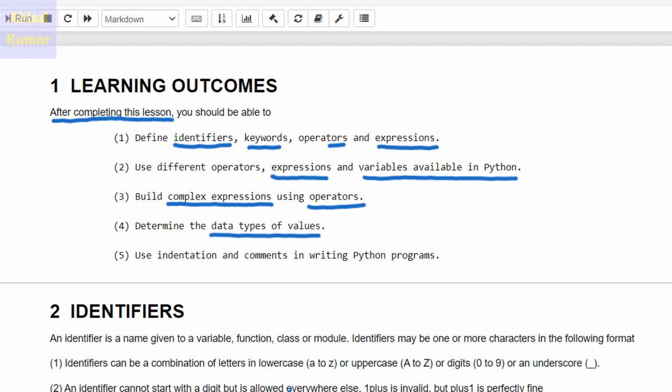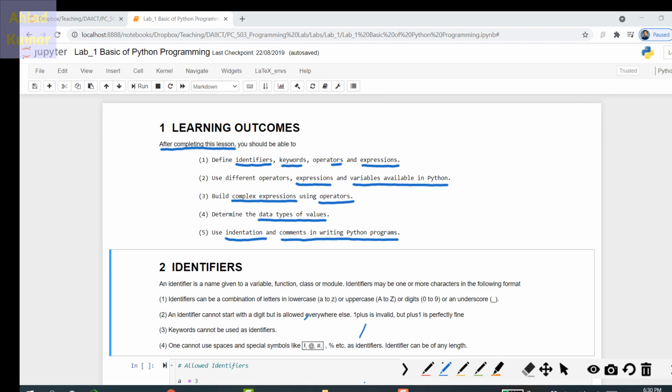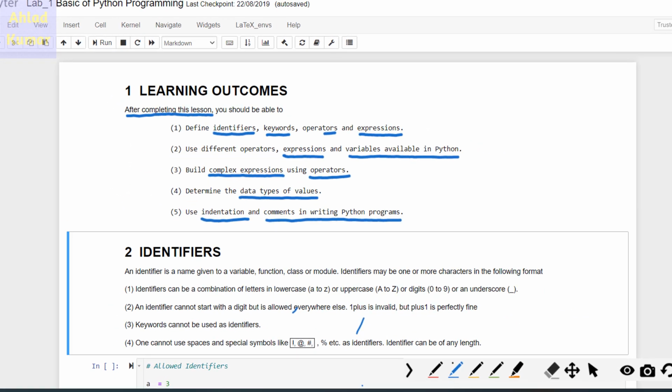And the fifth is that you will learn what indentation is, and what comments are and how to write these comments in a Python program. So these are the 5 objectives that you will learn once this notebook is finished. Okay, so let's start with identifiers.